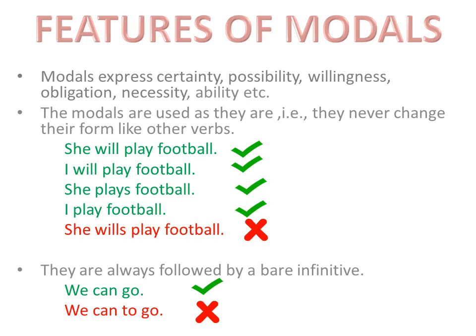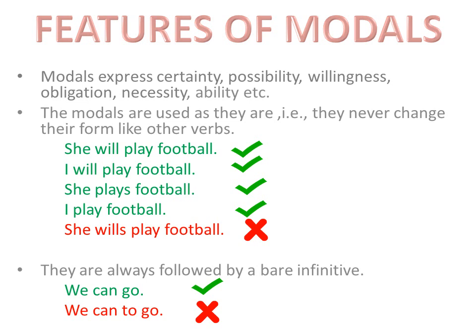And dear children, these are the features of modal verbs that you can see in front of you now. These features on one hand will help you understand modals better, and on the other hand they'll help you to use them correctly.